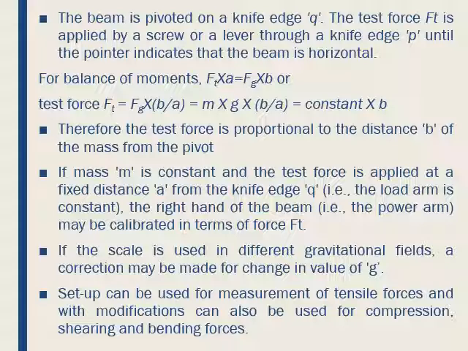Therefore the test force is proportional to the distance B of the mass from the pivot, because the mass of the counterpoise is kept constant. Hence, if the mass m is constant and the test force is applied at a fixed distance A from the knife edge Q, the right hand of the beam may be calibrated in terms of Ft. And further, if the scale is used in different gravitational fields, a correction may be made for change in the value of g.